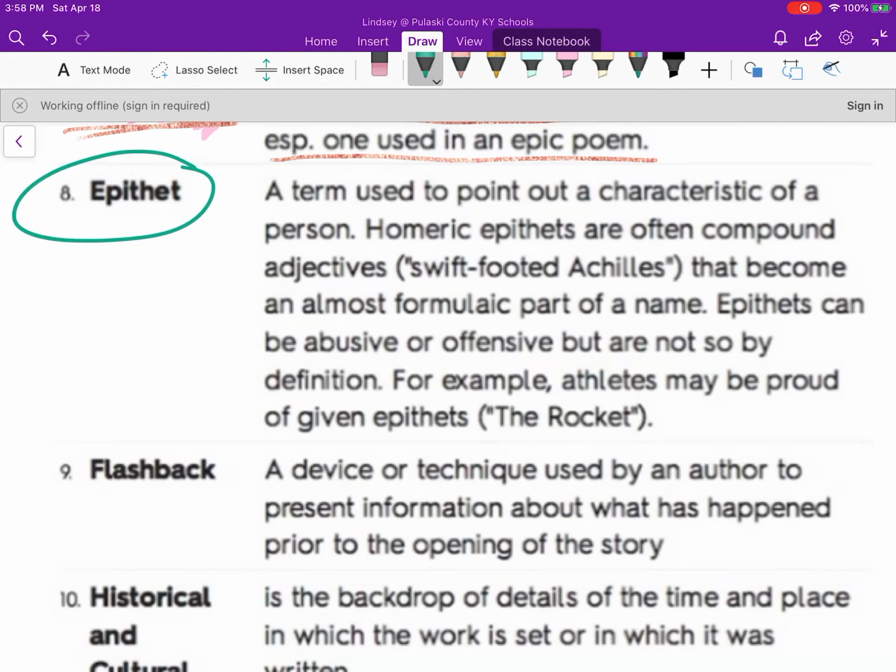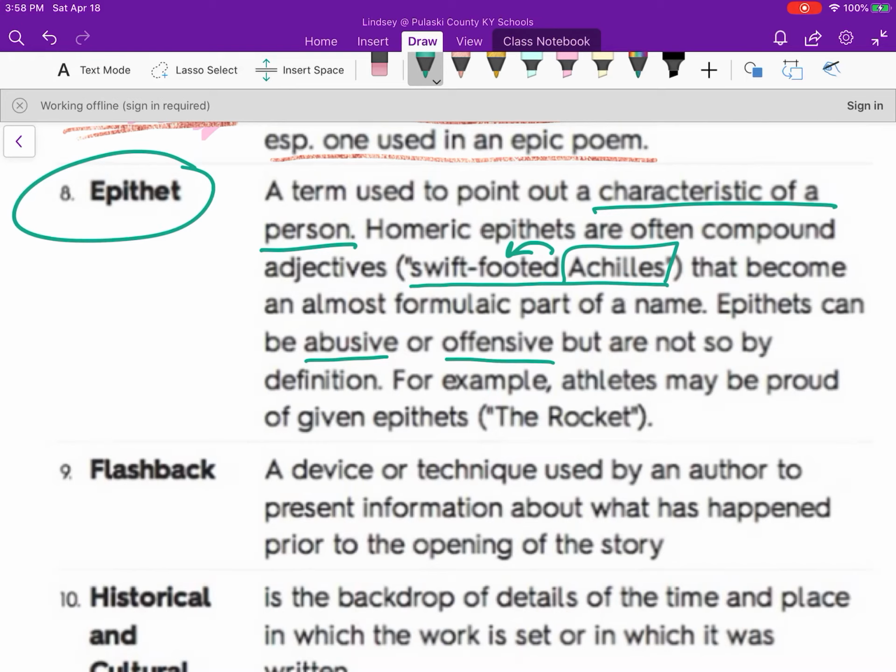You guys had to create your own epithet for one of your assignments so far. It's a term used to point out a characteristic of a person. Homeric epithets are often compound adjectives. Swift-footed Achilles. This tells us that Achilles was fast, right? And that's like his defining characteristic in this. They become an almost formulaic part of a name.